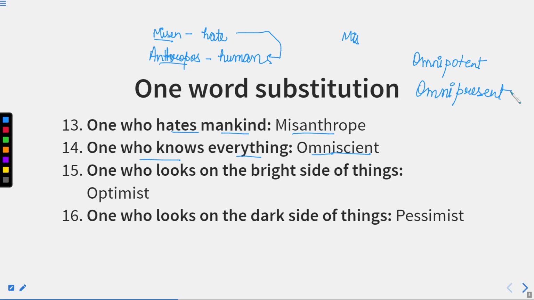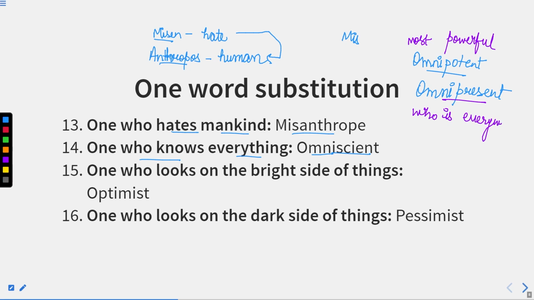It means God is omnipotent, God is omnipresent, and God is omniscient. Now, omnipotent means one who is most powerful. It means no one is beyond him in power. And omnipresent, who is present everywhere.